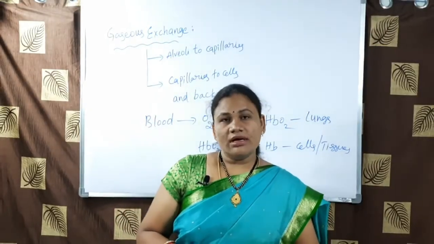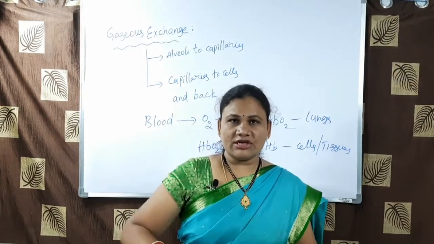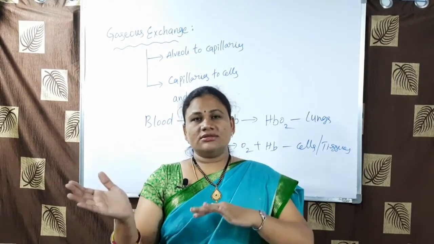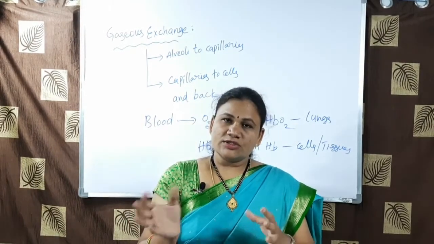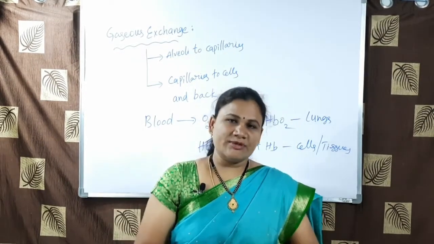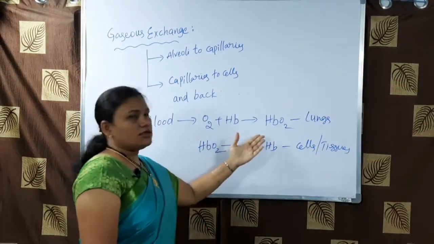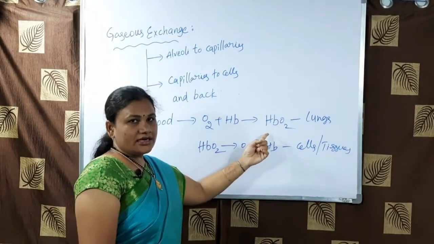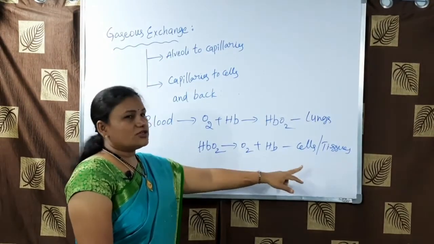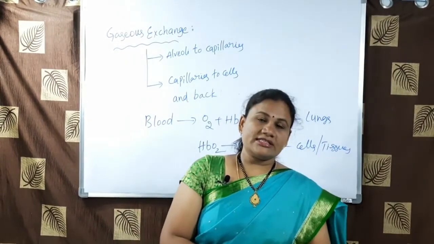When air reaches the lungs, inside the lungs there is a large network of blood capillaries surrounded by alveoli, and the alveoli take in oxygen and transport it to the blood. At the same time, carbon dioxide exchange also takes place in the alveoli. From the alveoli, carbon dioxide is expelled out, and oxygen enters the blood and mixes with the hemoglobin and forms oxyhemoglobin. After entering the cells, this oxyhemoglobin divides into oxygen and hemoglobin, and the oxygen is utilized by the cells to produce energy. Hemoglobin enters the blood. Then what about carbon dioxide?